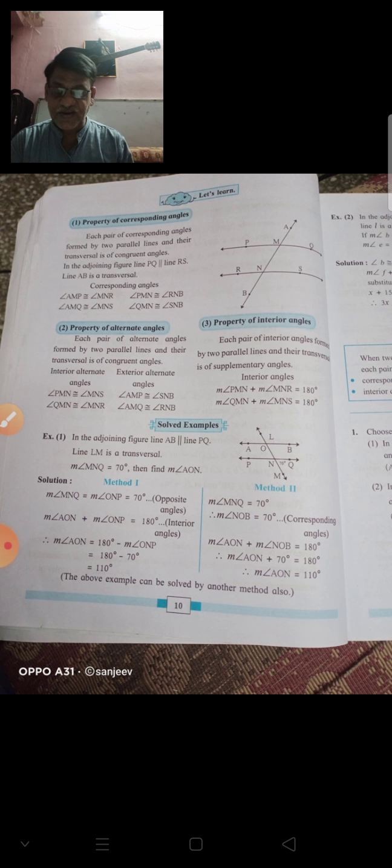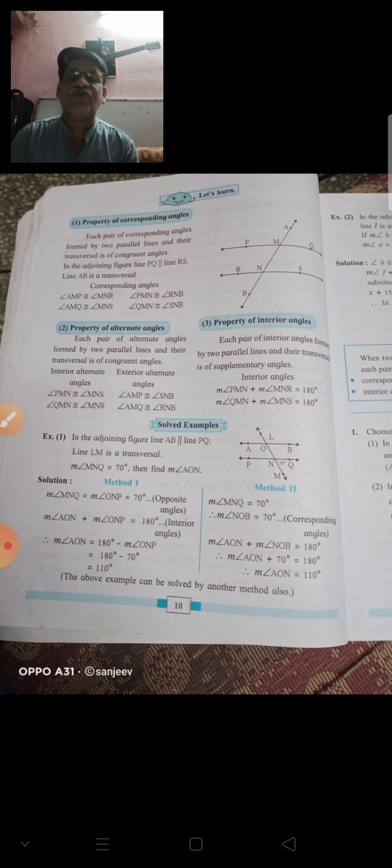And the fifth one is the hypotenuse-side test. This is only applicable for right angle triangles. In right angle triangles, if the hypotenuse and any one side are congruent to the corresponding hypotenuse and side, then these two triangles are said to be congruent by the hypotenuse-side test.